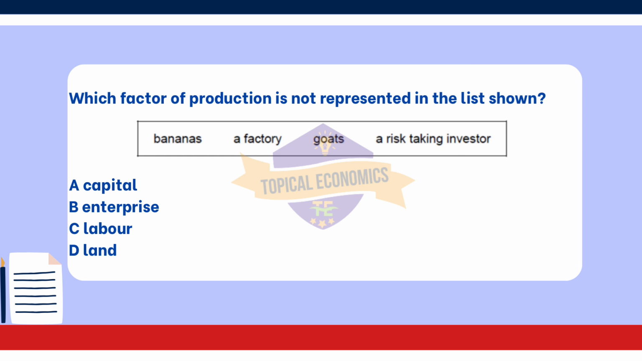Options that represent other factors: A, capital, represented by a factory. B, enterprise, represented by a risk-taking investor. D, land, represented by bananas and goats. However, option C, labor, is not represented in the list.